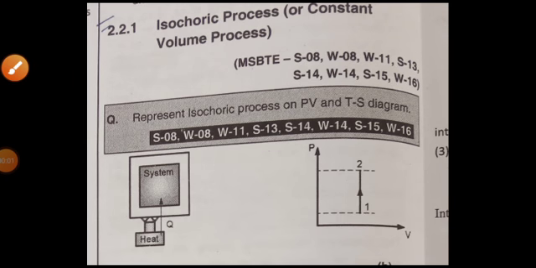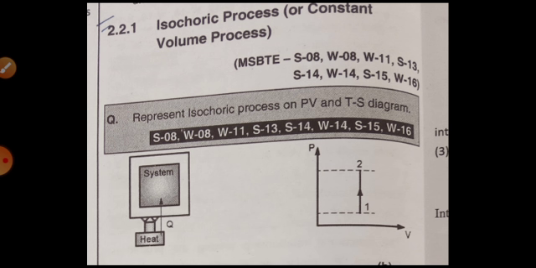Friends, this is our second lecture of second grade, that is ideal gases and ideal gas processes of thermal engineering. In the last lecture, we went through some ideal gas processes like isochoric, and some laws. We discussed Charles's law and Boyle's law, and we derived the relation between P, V and T.